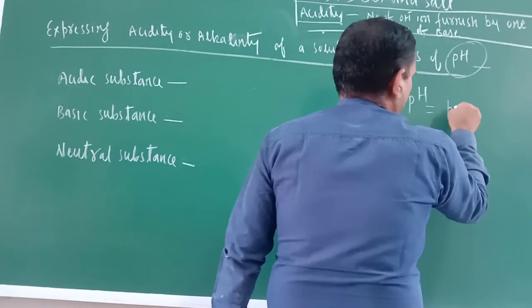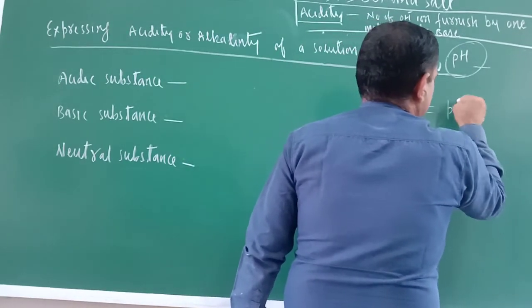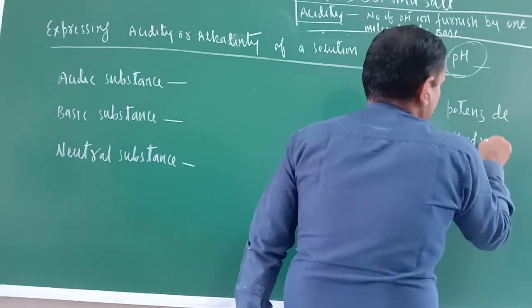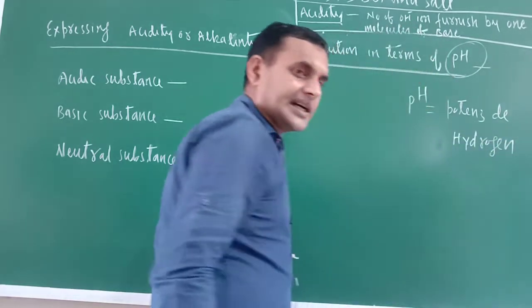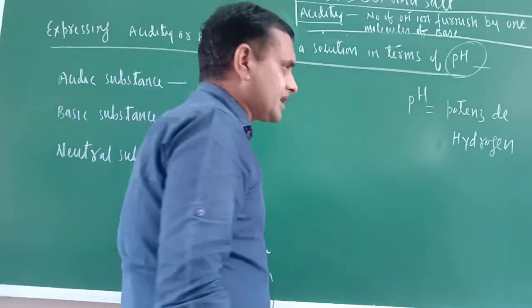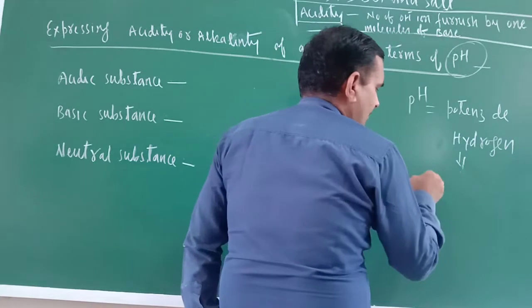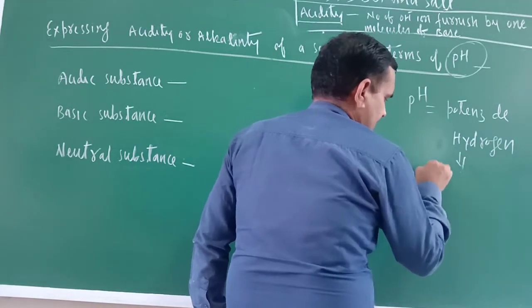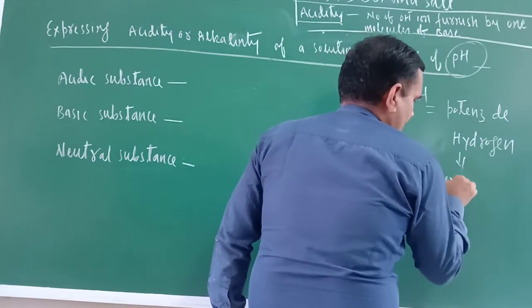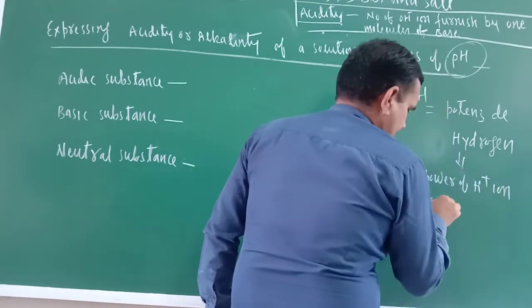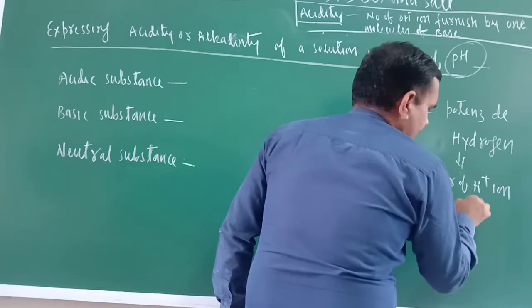Potenz der Wasserstoff. Actually, this is a Danish word. It means the power of hydrogen ion concentration. Simple. That is the meaning of pH.